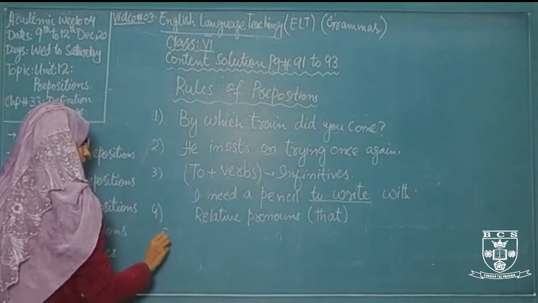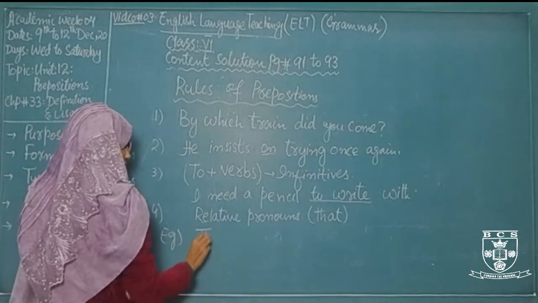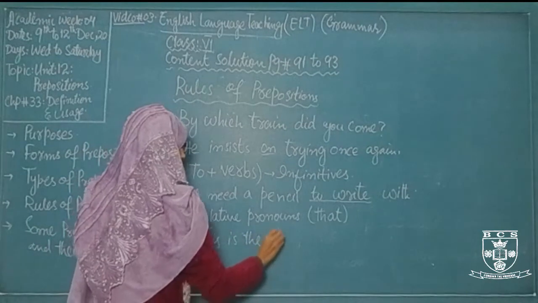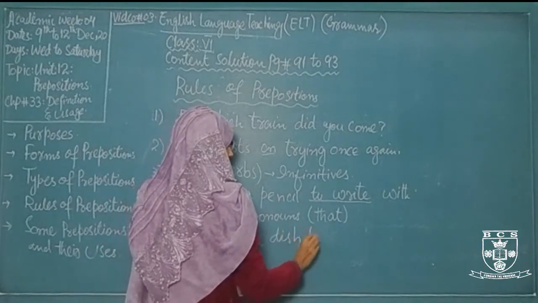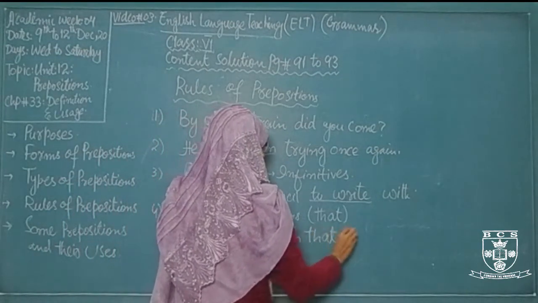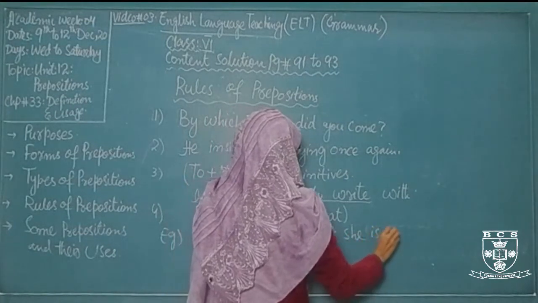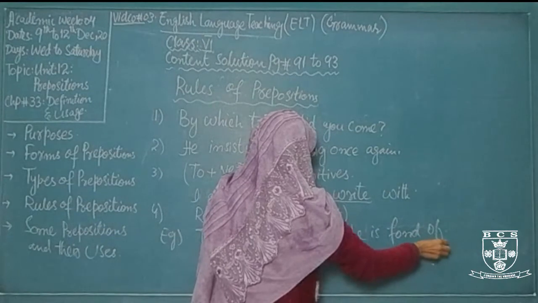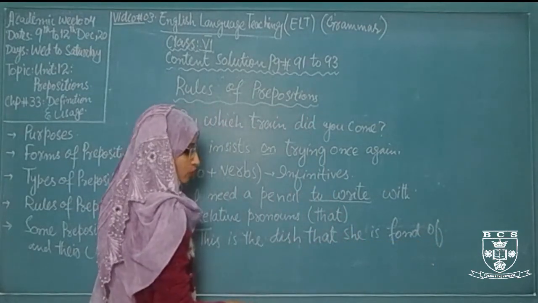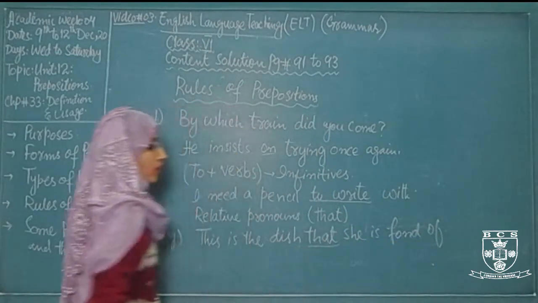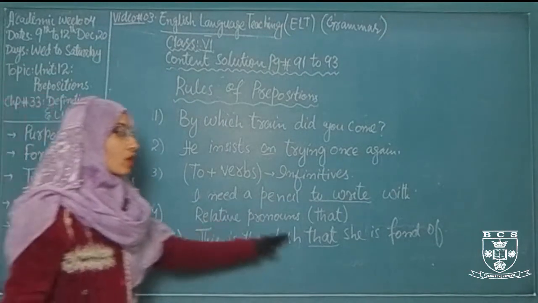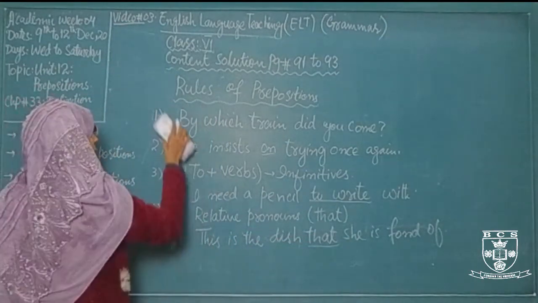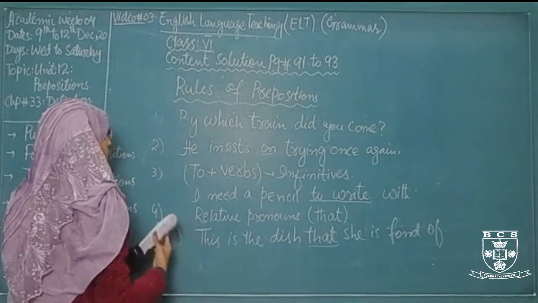For example, this is the dish that she is fond of. Of is a preposition, and fond of is also a phrasal preposition. That is a relative pronoun, and the preposition comes at the end of the sentence.